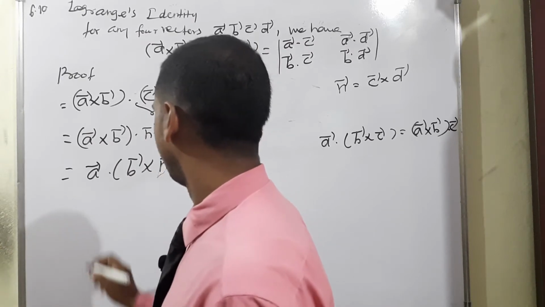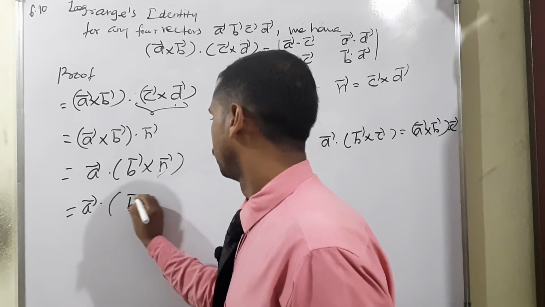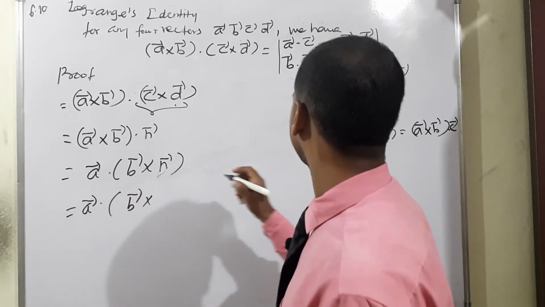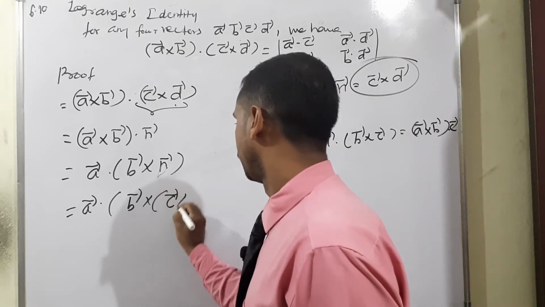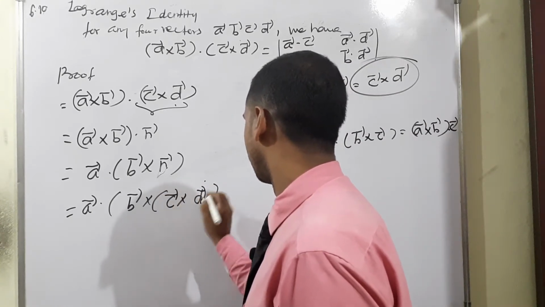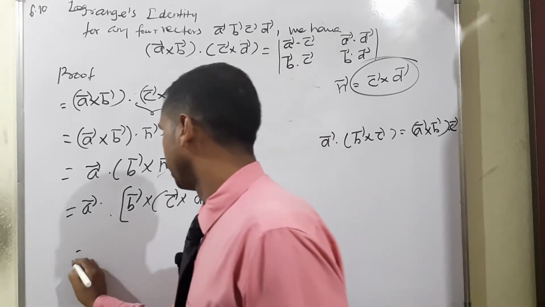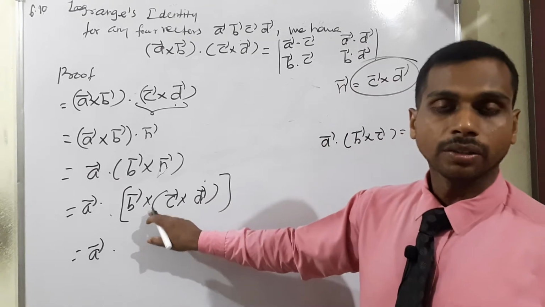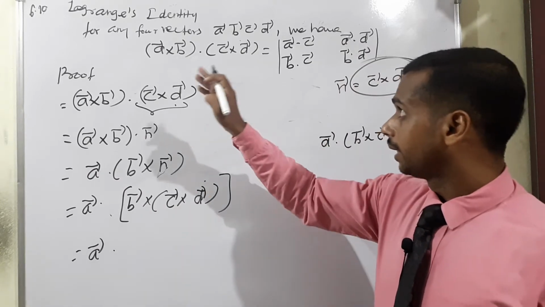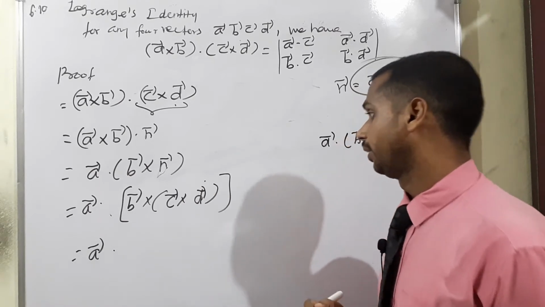So now look at there, A vector dot B vector cross D vector, just consider C vector cross D vector. So C vector cross D vector. Now just expand the line. A vector as it is, according to the vector triple product expansion, theorem 6.9 as well as theorem 6.8, we have a deep explanation.